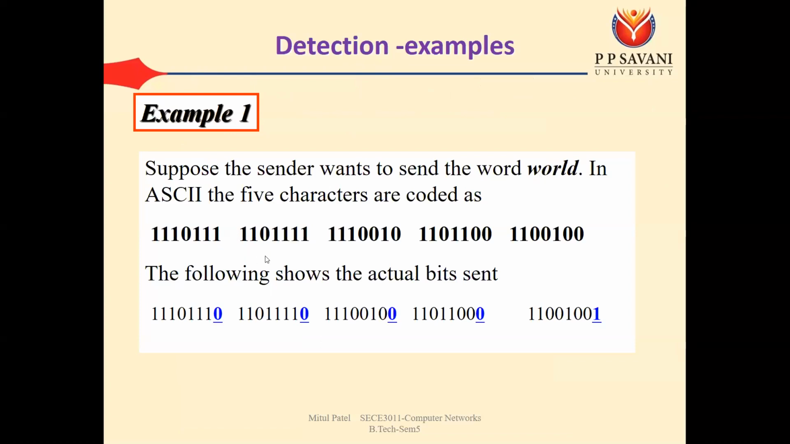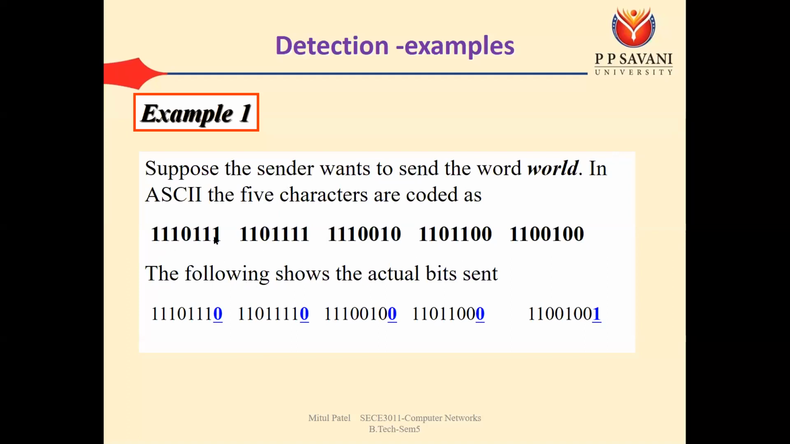What will the ASCII of W be? Whatever decimal value comes, we need to convert it into binary. So that value is 1110111. In the same way, O is 1101111, R is 1110010, L is 1101100, and D is 1100100. Now what we have to do is add the even parity bit.